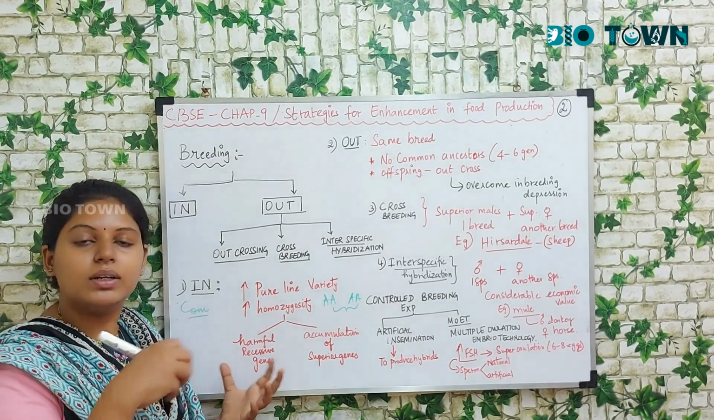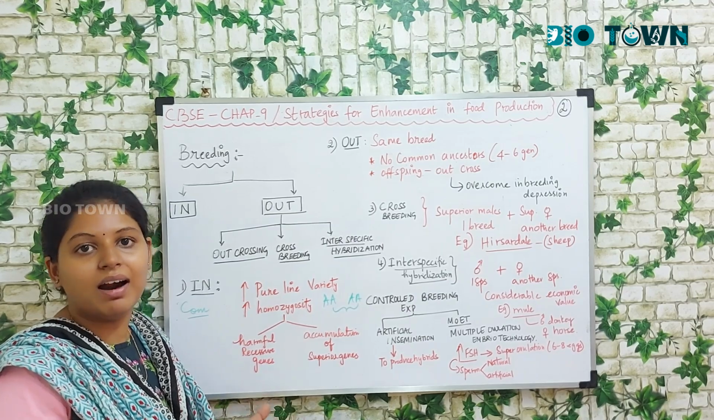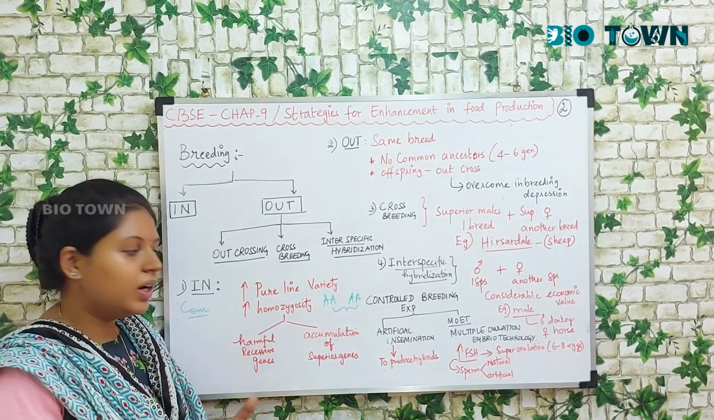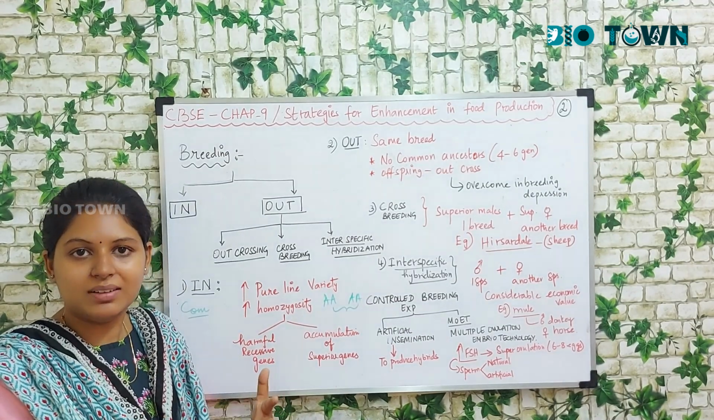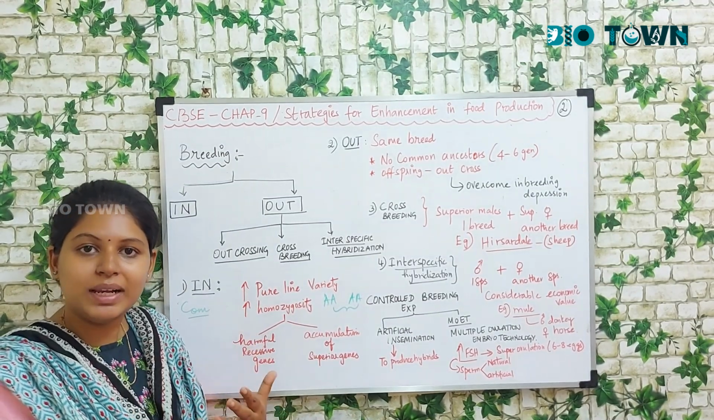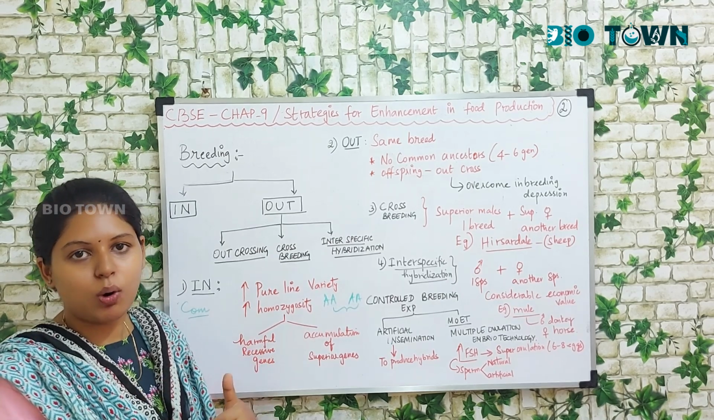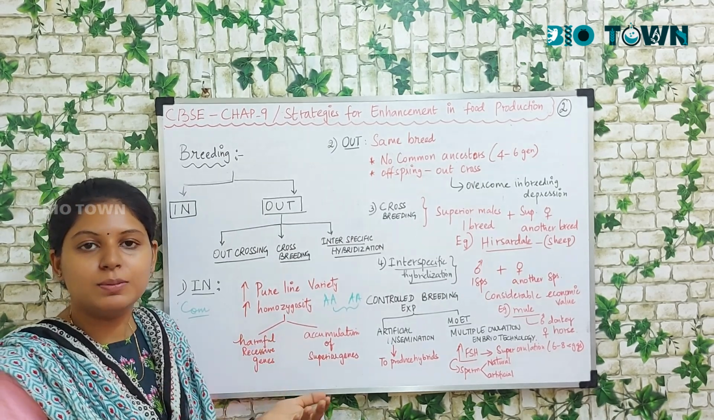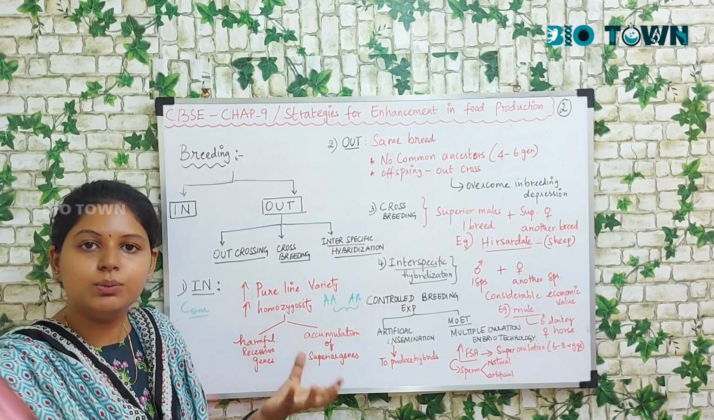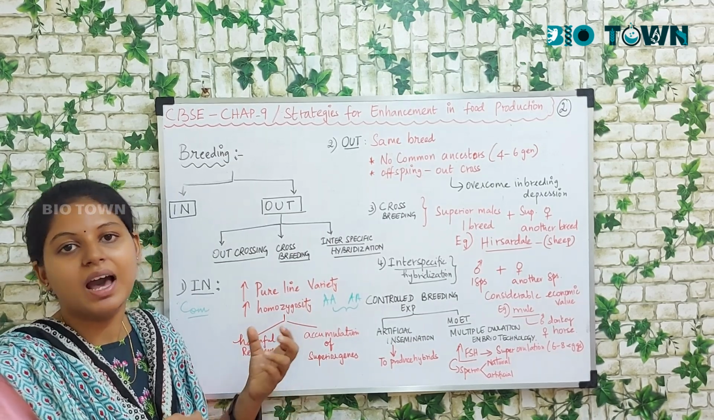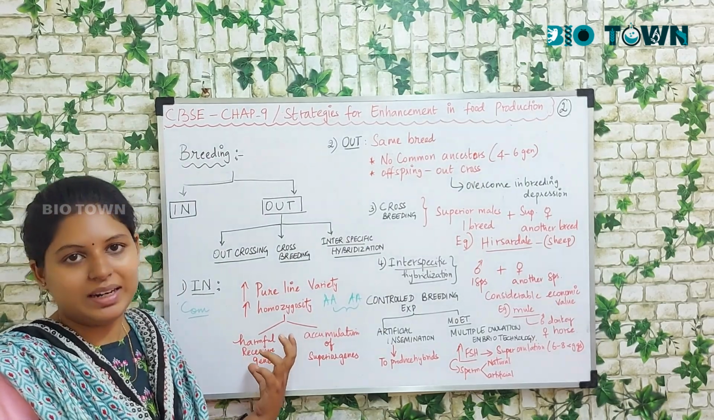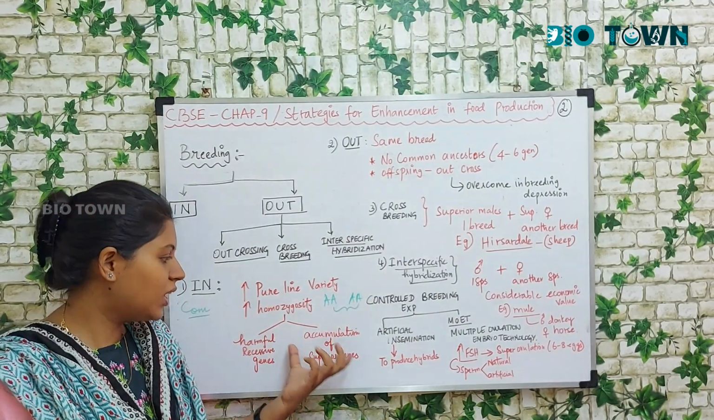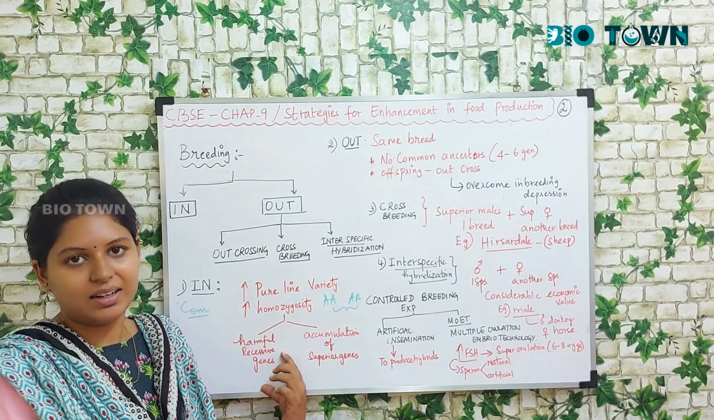Now there is one harmful effect and one benefit. The first benefit is that if both the individuals are superior, there is an accumulation of superior genes in the offspring. But if both individuals of the same species are inferior, then inferior genes are accumulated. So that is the major advantage and the disadvantage.